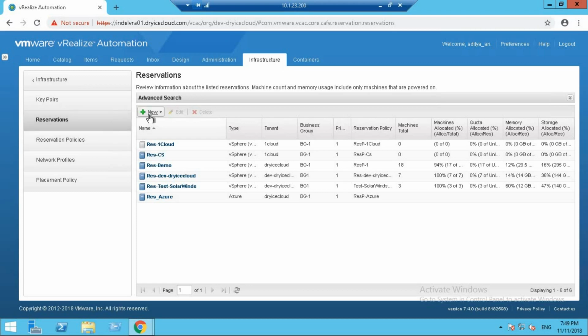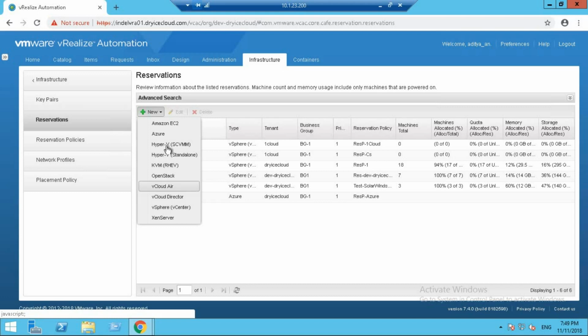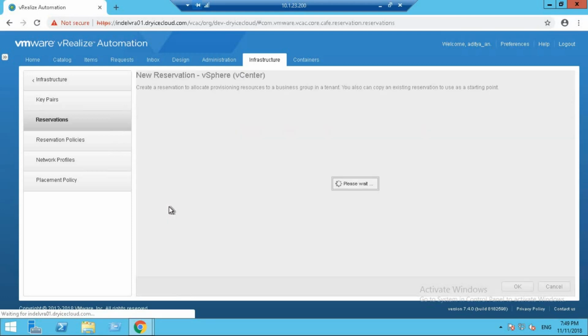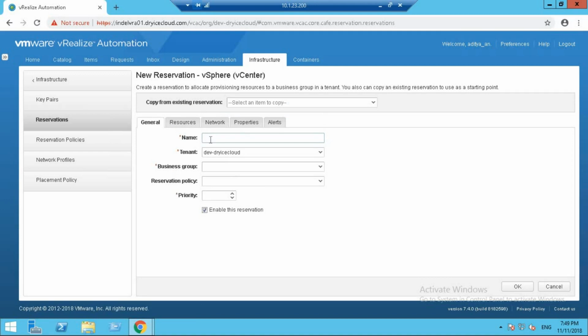We're going to create a reservation. Click on New Reservation, then click on the type of reservation that you want to create. There are multiple options available, as you can see. We're going to create a vSphere vCenter reservation. Click on that. It's being populated. It's going to need a name. Just give it res-tutorial.